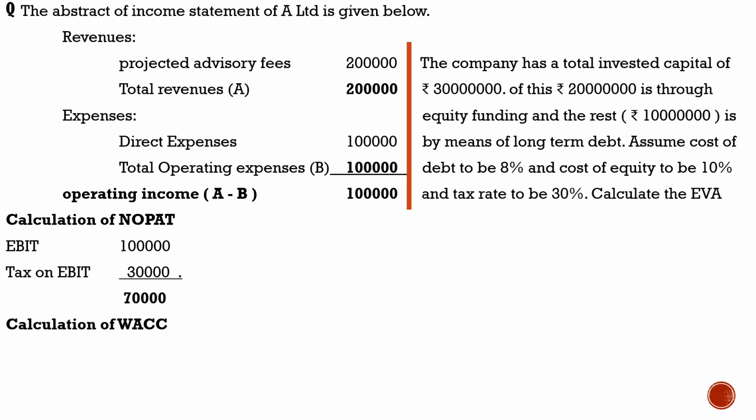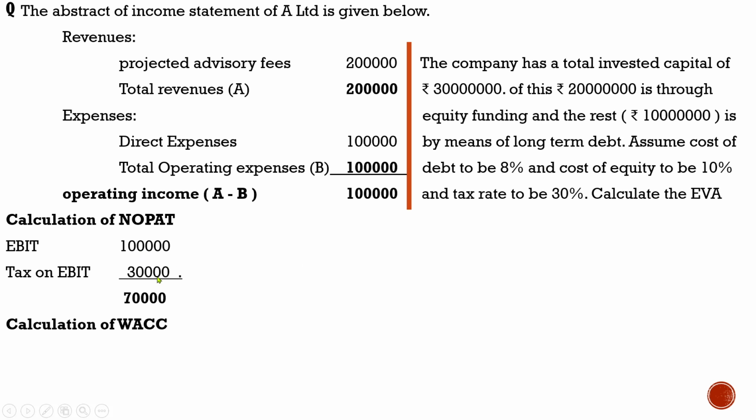Next one, calculation of weighted average cost of capital. Before we go further into the calculation of weighted average cost of capital, remember in the computation of NOPAT, if in the question they specify in detail regarding the interest payment on any of the debts or if any sort of such tax adjustable items are given in the question, that has to be adjusted in the computation of NOPAT.